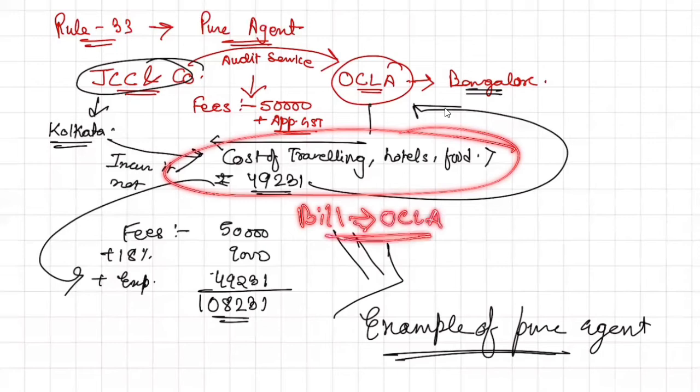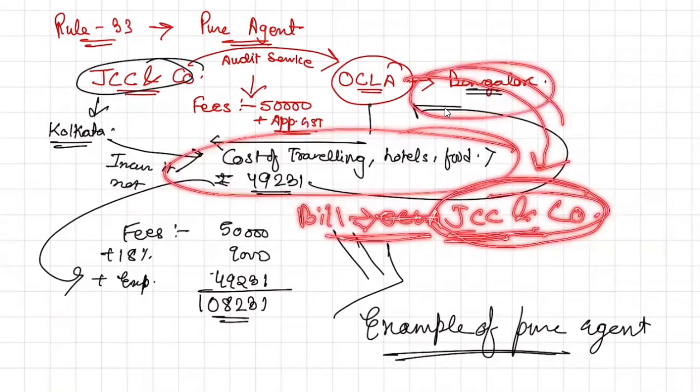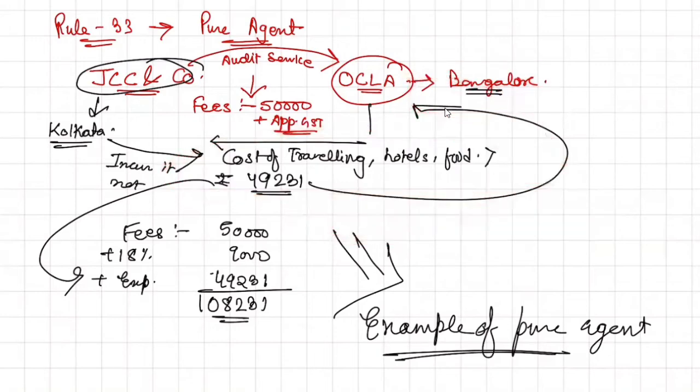If I would have issued this bill on name of JCC, then you remember principal and agent relationship. So it will be like I am taking the services, correct? And after that, he is reimbursing me. So this will be another transaction and this will be another transaction. Then deemed supply. If you remember, if agent issues the bill on his own name, that time principal agent supply is also taxable. And what is that pure agent? That who merely acts as an agent, means I am not charging anything.